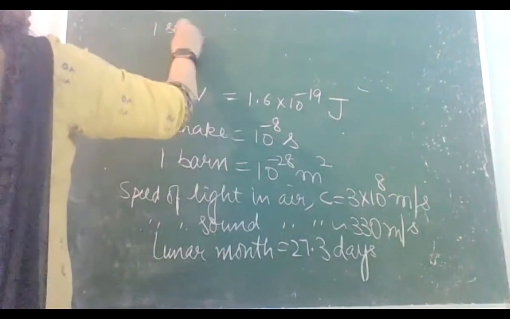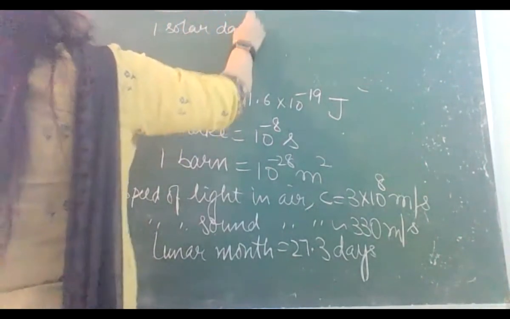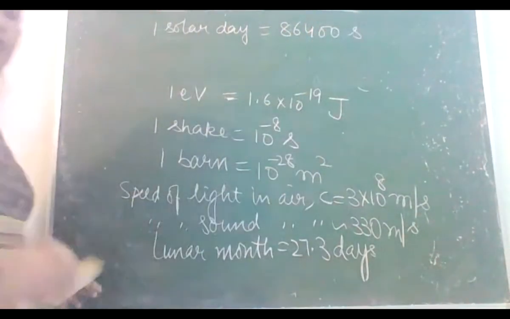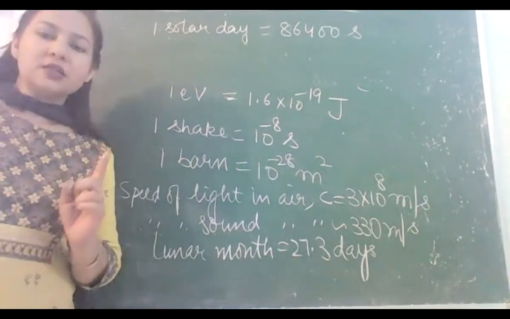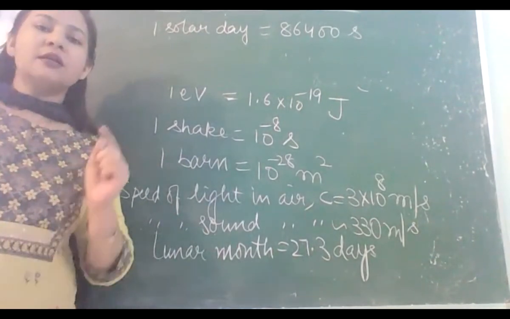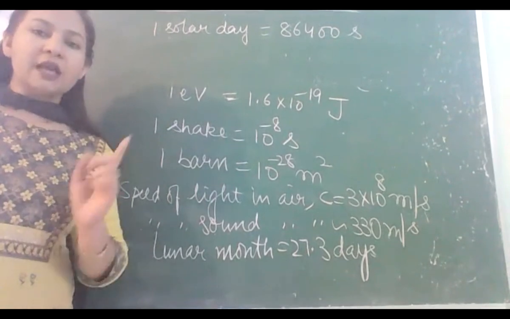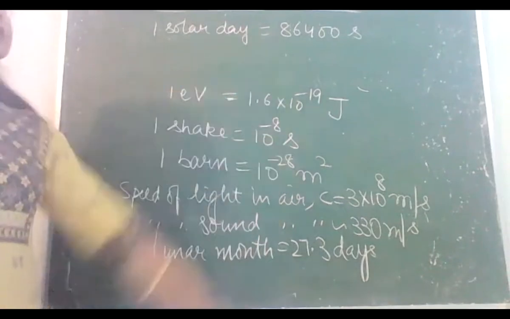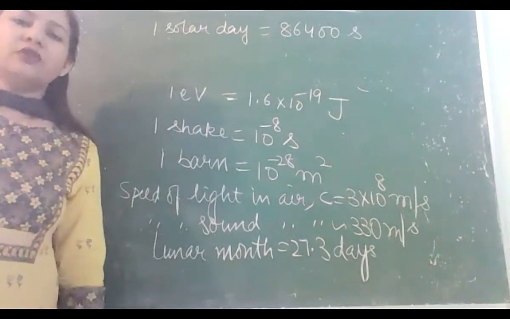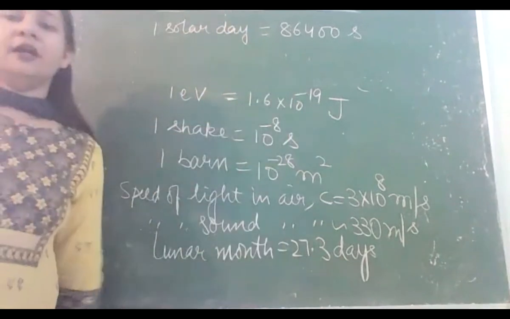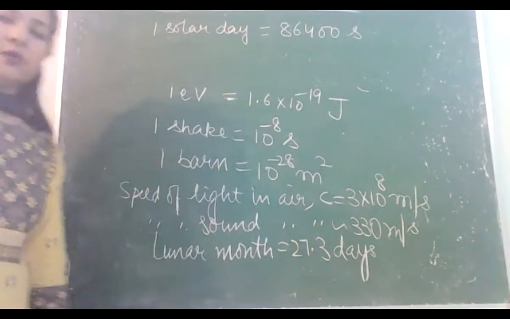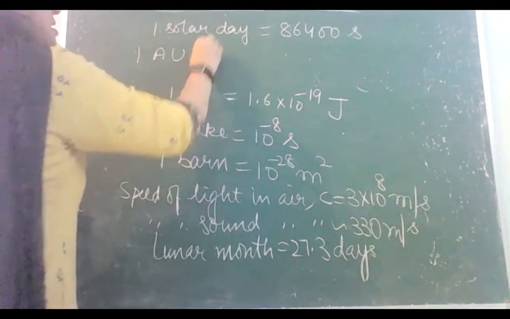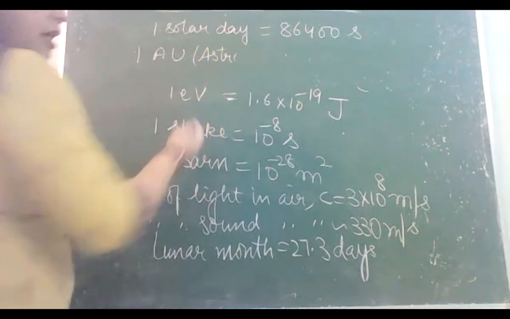One solar day, 86400 seconds. How you got it? 1 day is 24 hours, 1 hour is 60 minutes, and 1 minute is 60 seconds. So 24 into 60 into 60 gives you 86400. So this is how you can find the value of one solar day, 86400. Okay, 1 AU. AU means एस्ट्रोनॉमिकल यूनिट, ये आगे हम डिफाइन भी करेंगे.